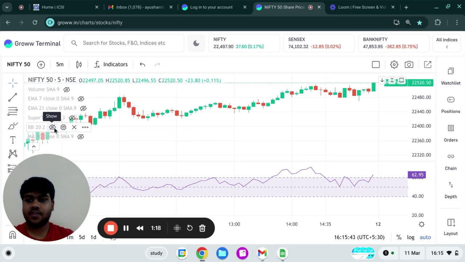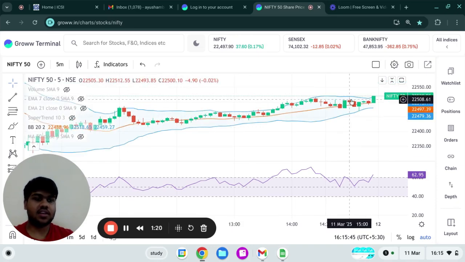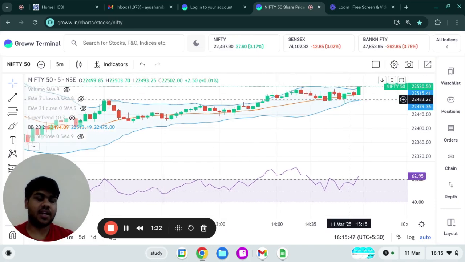and if we see the Bollinger Bands, the last candle has touched the upper band, and the first candle which would appear tomorrow would be the deciding factor in which direction the market would go.